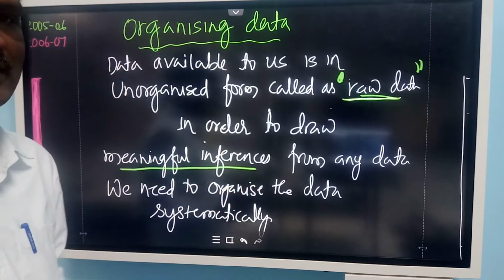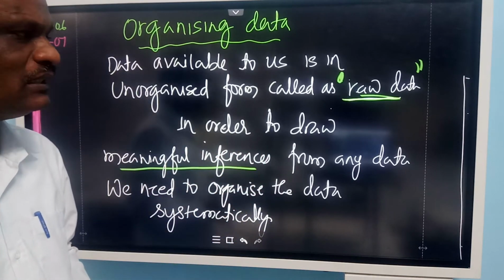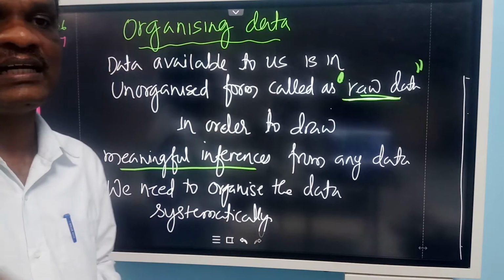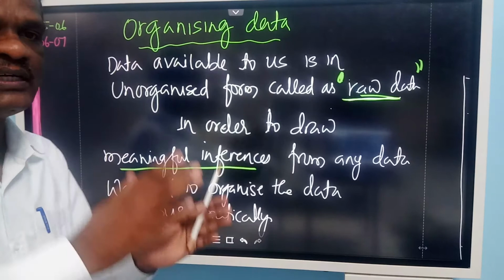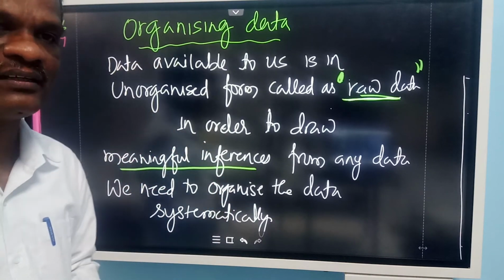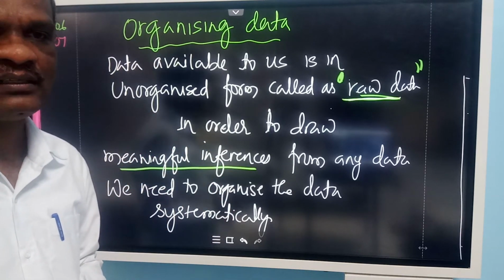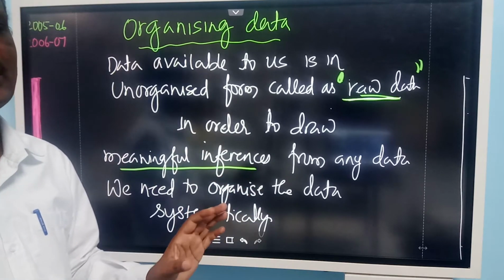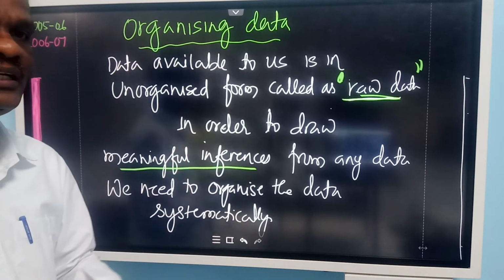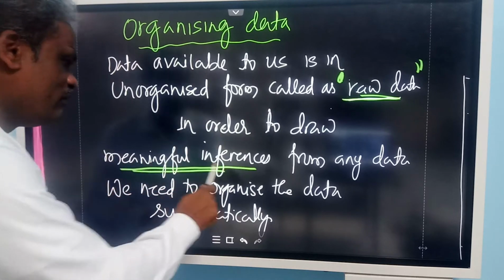It is randomly arranged. Afterwards, I arrange it in increasing order. Whoever has taken the lowest marks I write first, and whoever has taken the highest marks I write at the end. Then I get a clear idea of who is performing better and who is not. So that understanding gives meaningful information.